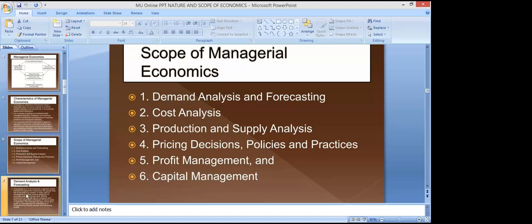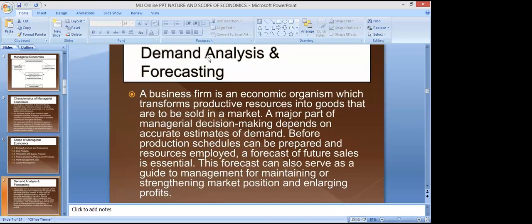So first we need to look at demand analysis and forecasting. A business firm is an economic organism which transforms productive resources into goods. So definitely, the final goods are basically produced by the business firms, and it is an economic organism which transforms productive resources into final goods that are able to be sold in the market.